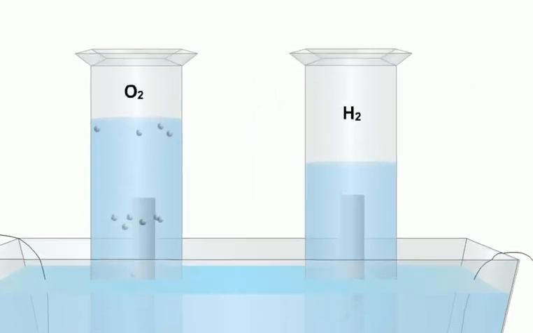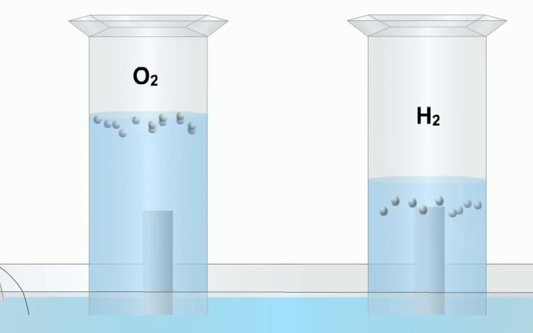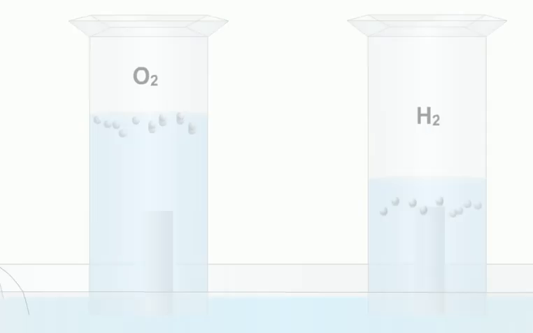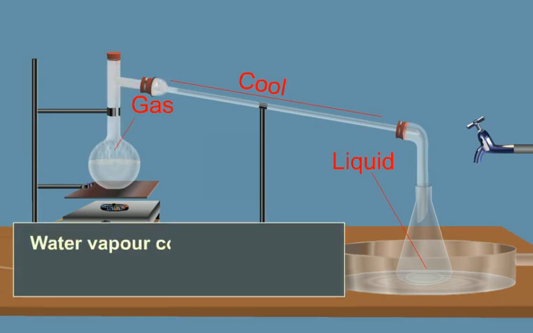Gas is generally colorless, so gas is invisible to us. We cannot see air. When gas is cooled, it converts into liquid. Water vapor converts into water due to cooling.